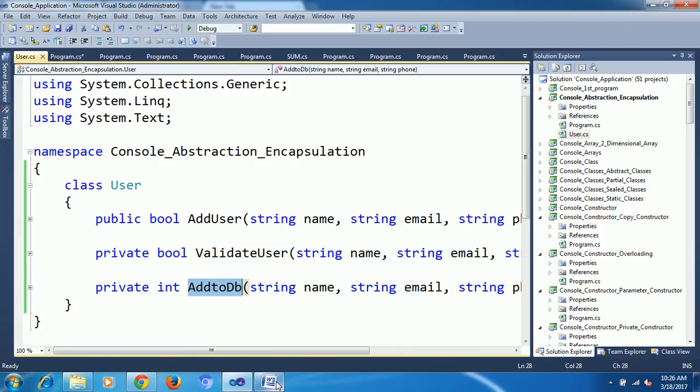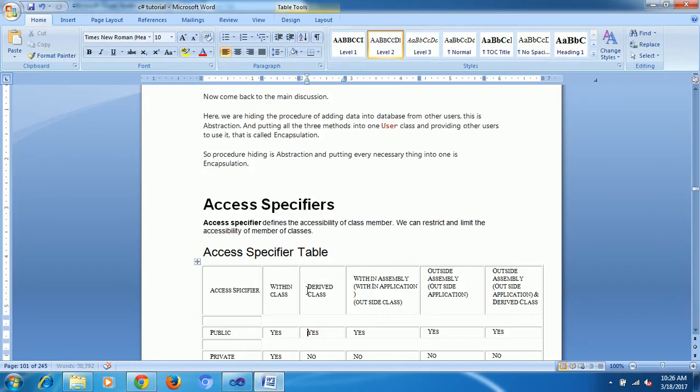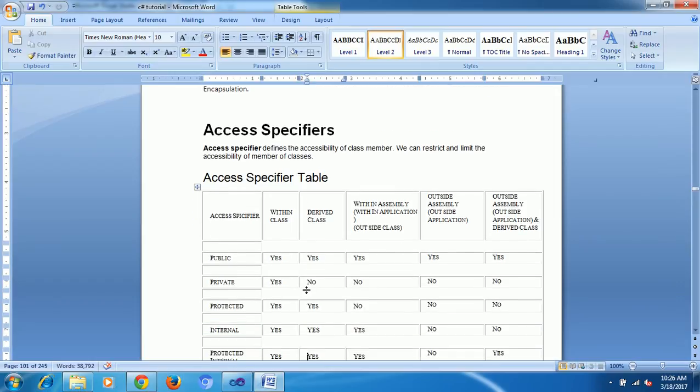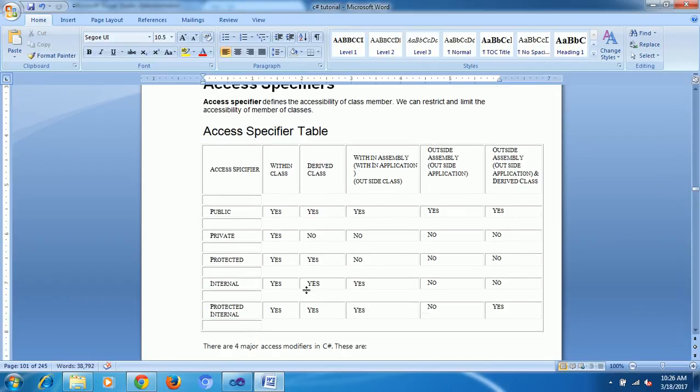Next, a very important topic: access modifiers or access specifiers. In words, we can say access modifier or access specifier. Access is nothing but accessing. If you go to any organization and have an ID card, it is accessible for some places only, based on what type of user you are. A guest will be allowed up to reception.